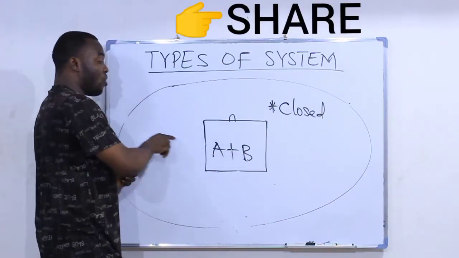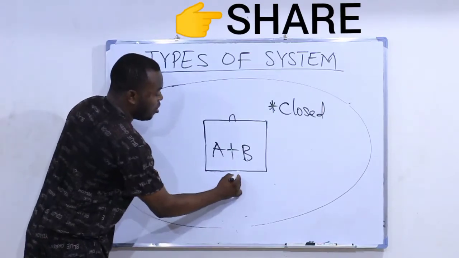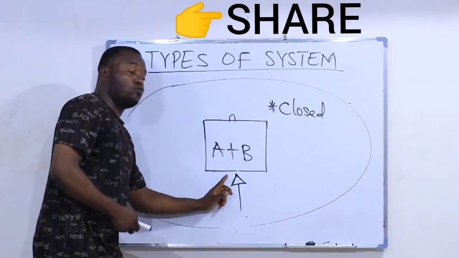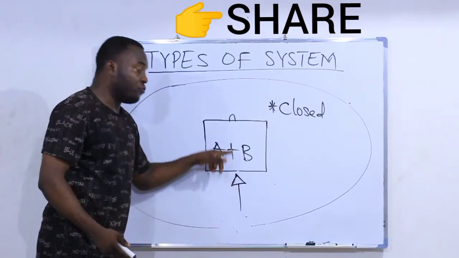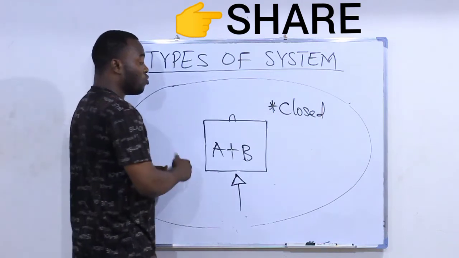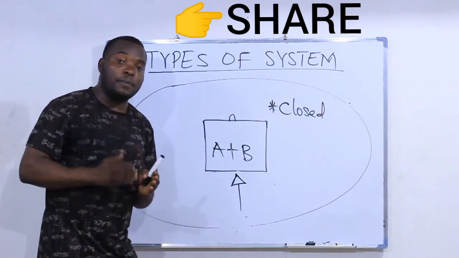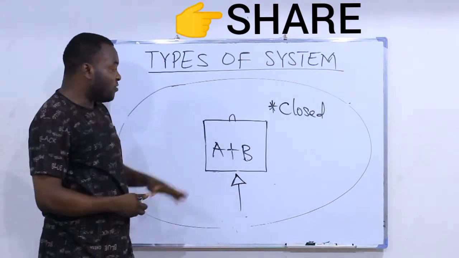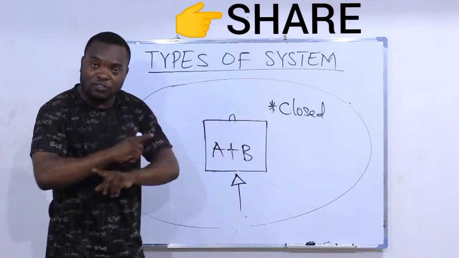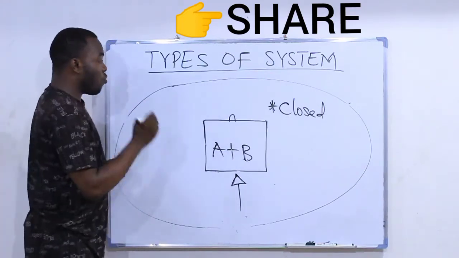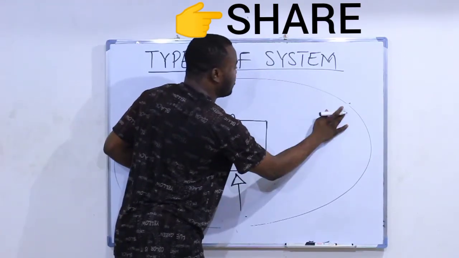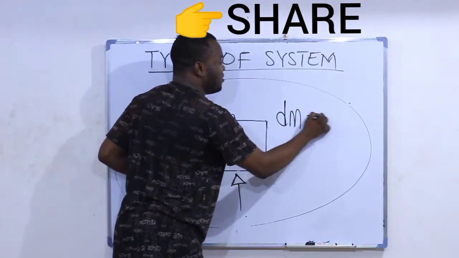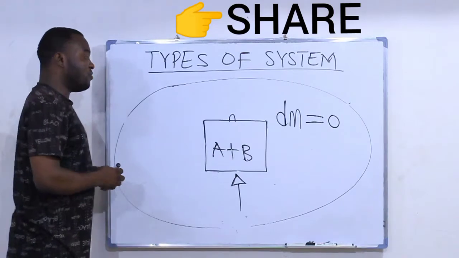Nothing can enter into this system and nothing can go out in terms of mass. The only thing that can come in and go out is heat. While you are heating the content of your pot, heat can penetrate through the pot into the system. So in a closed system, heat energy can be exchanged. Heat can go in, heat can come out. But matter or mass cannot be exchanged. So the characteristic of a closed system is that change in mass is equal to 0.